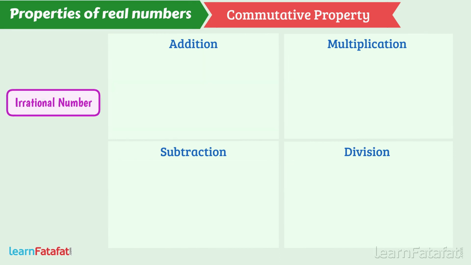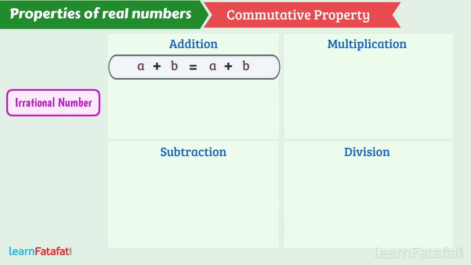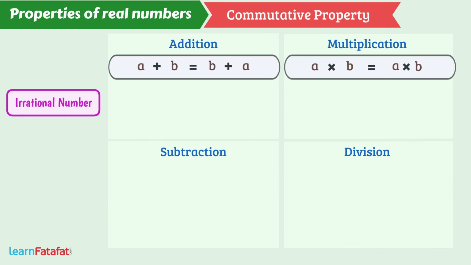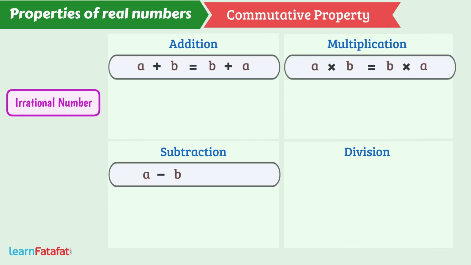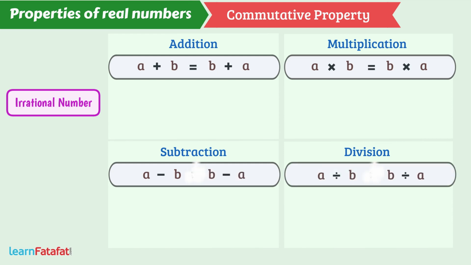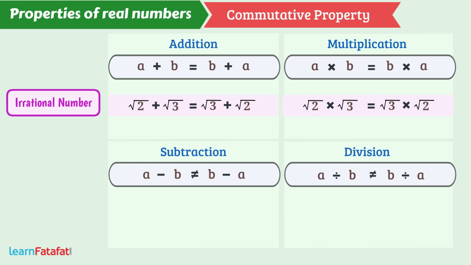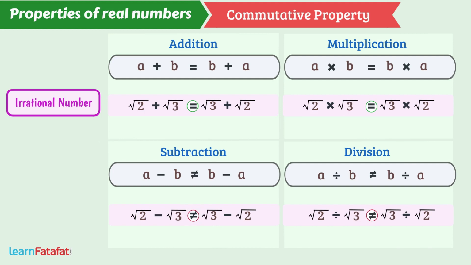For irrational numbers also, the order of addition or multiplication can be changed, but order of subtraction or division cannot be changed. So, addition or multiplication of irrational numbers is commutative, while subtraction or division of irrational numbers is not commutative.